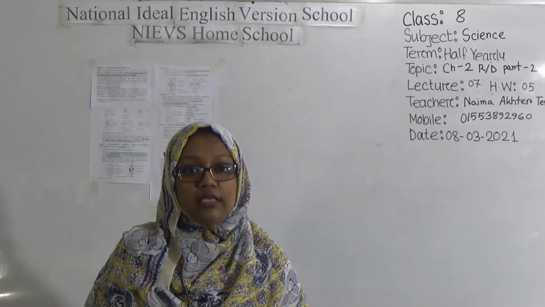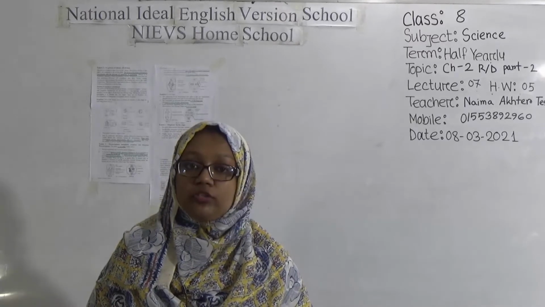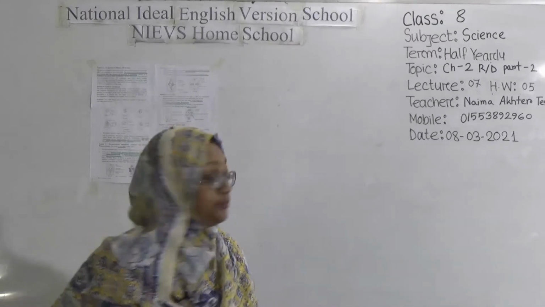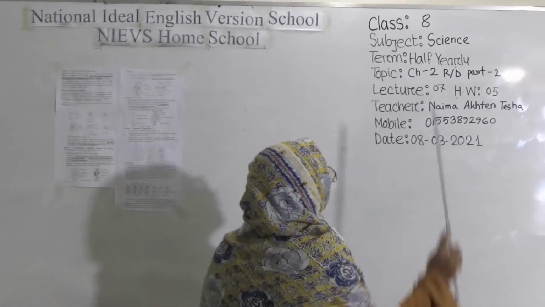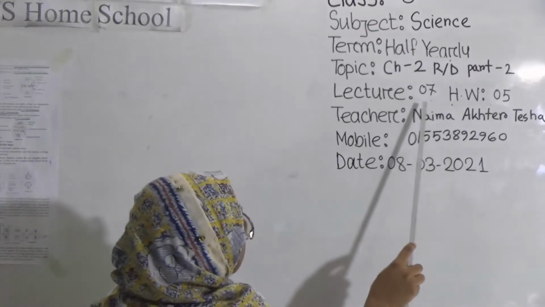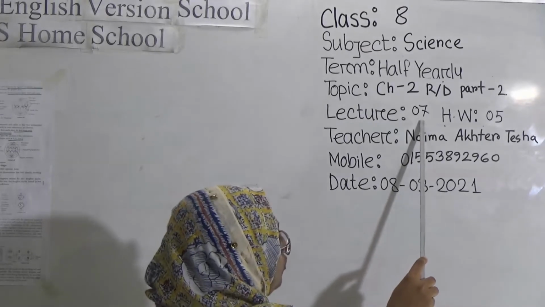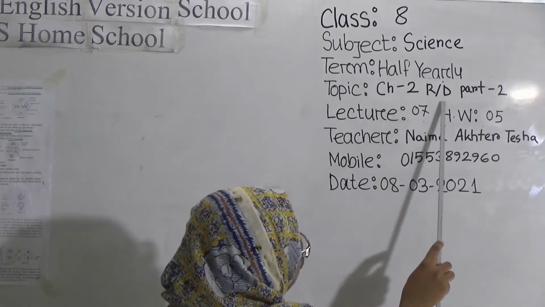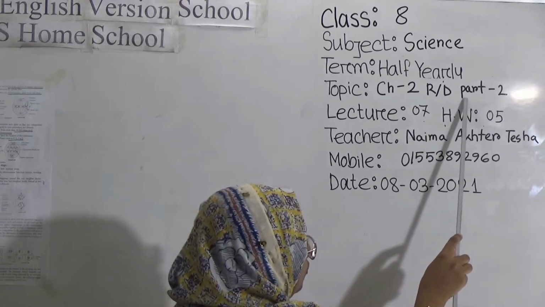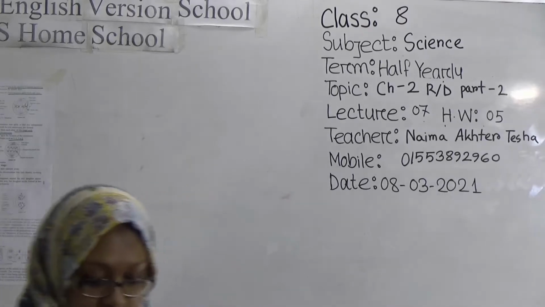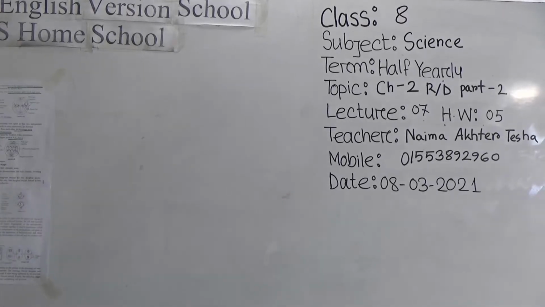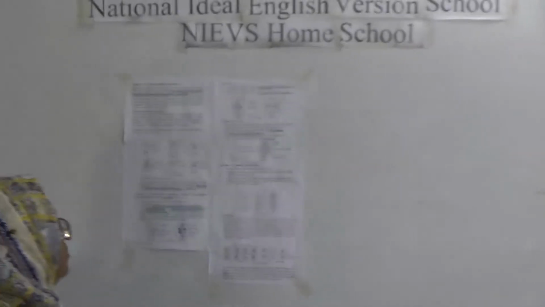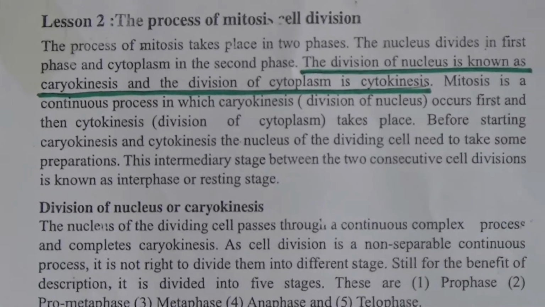Today I am going to take a class 8 science class based on chapter 2. Let's start our class. Dear students, this is our lecture number 7, and today I will provide you video number 5. Our topic is chapter 2 reading, and it will be part 2. In your previous class we discussed mitosis, meiosis and amitosis. Today I will discuss the steps of mitosis.